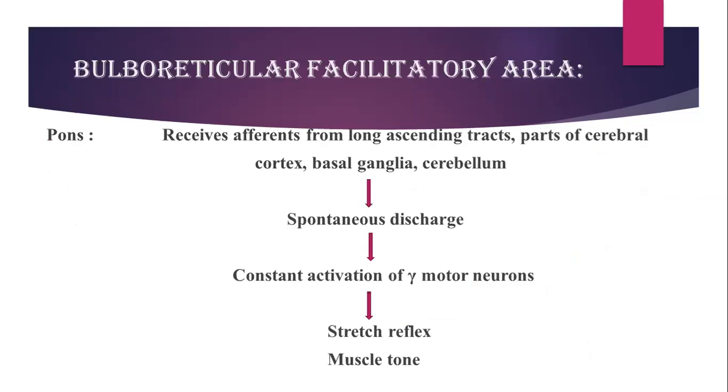So you have one facilitatory area in the pons which receives information from the ascending tract. So sensory information is gathered, and it also receives information from the cerebral cortex, the basal ganglia, the cerebellum, that gives the spontaneous discharge, and there is a continuous activation of gamma motor neurons. And if these motor neurons are activated, the stretch reflex is activated and muscle tone is maintained.